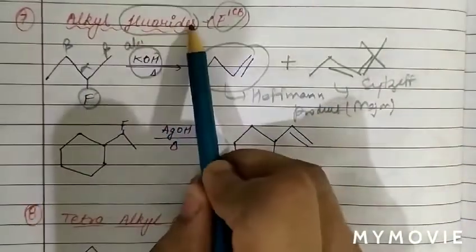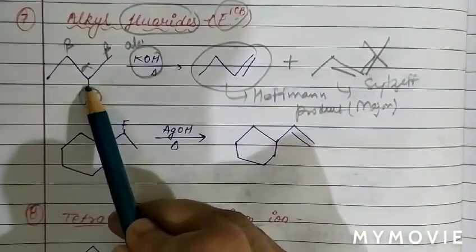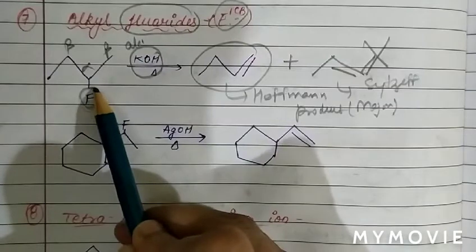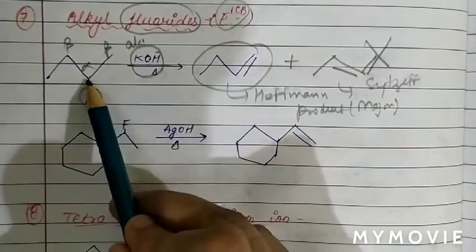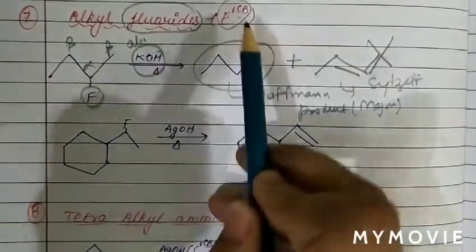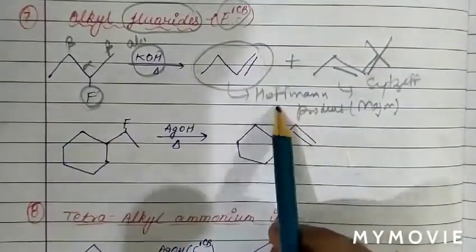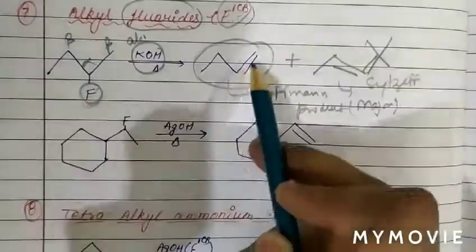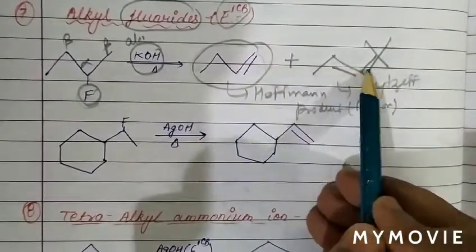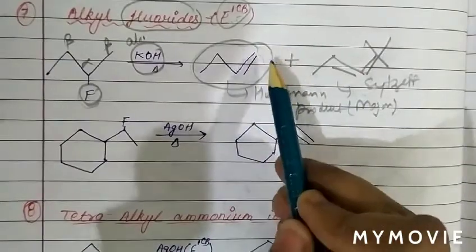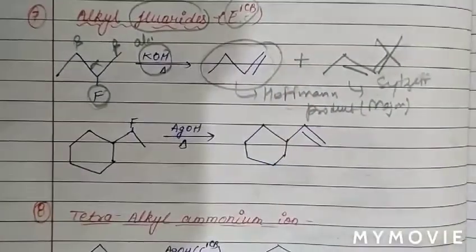So in case of alkyl fluorides, elimination follows through the conjugate base. In the first step the fluorine atom is removed by base. Then there is formation of a carbanion, therefore conjugate base, then removal of beta H. So the major product is formed according to Hofmann. Hofmann product means the one with more hydrogen atoms. In this case this is the more stable alkene and this is the less stable alkene. So the less stable alkene will be the major product in alkyl fluorides.